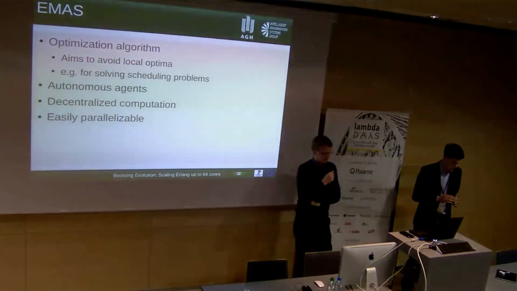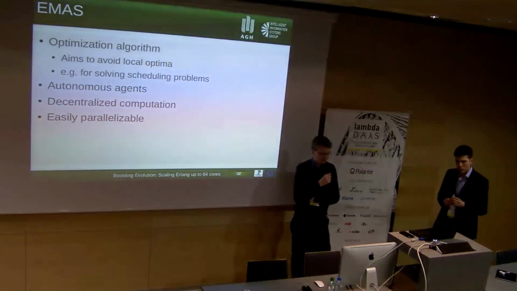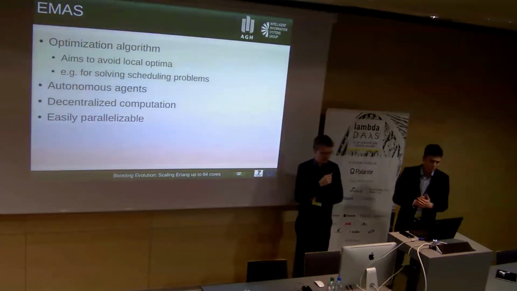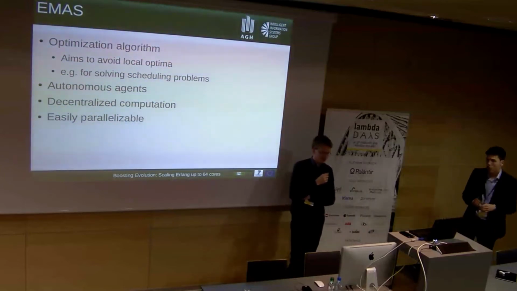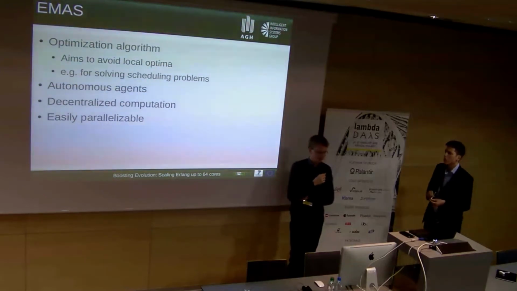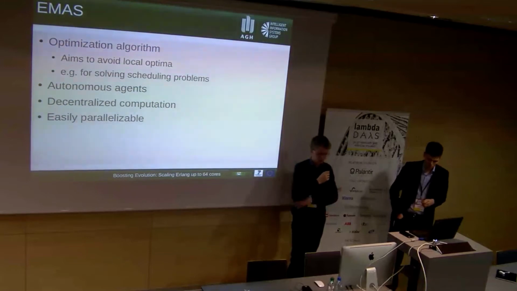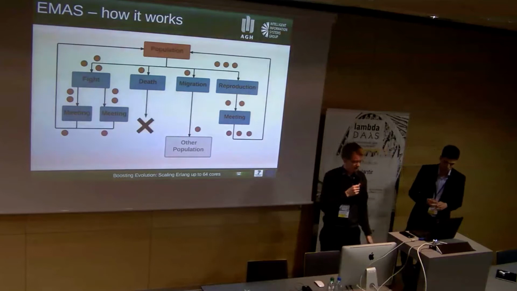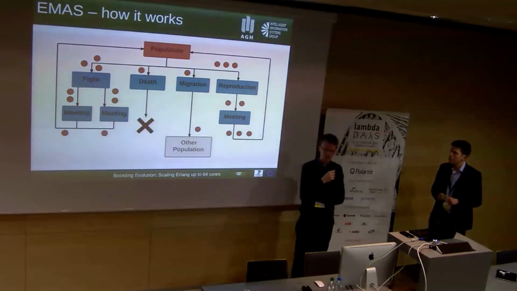As I said, EMAS is an optimization algorithm. It can be used for solving hard problems like scheduling, for example, the job shop problem. The autonomous agents represent hypothetical solutions, and the fitness value is how good the solution is in the particular problem. The computation is decentralized, so therefore it is easily parallelizable. And how it works: it's basically one iteration, explained here.